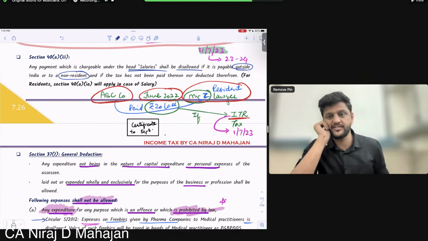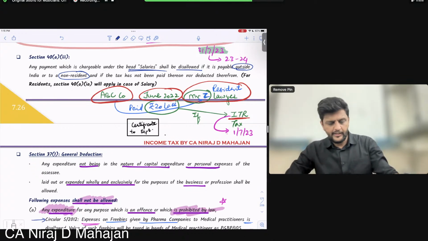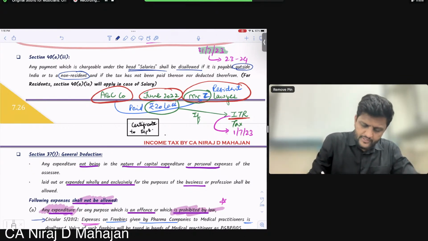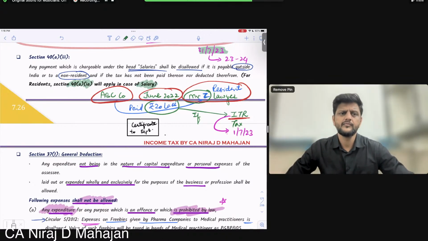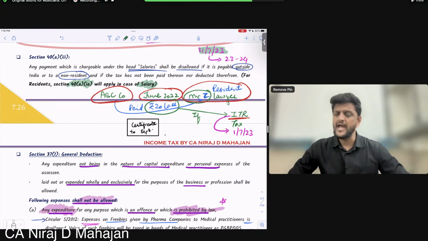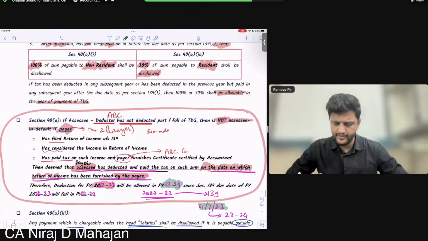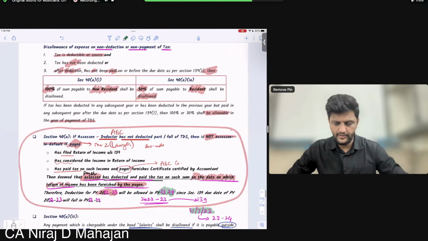So basically for non-resident, 48.3 we will take, and for resident we will take 40A(1)(a) still, in case of salary. So non-resident salary, which section? 48.3. And resident salary, 40A(1)(a), whichever we were doing already. Okay everybody, the same thing.